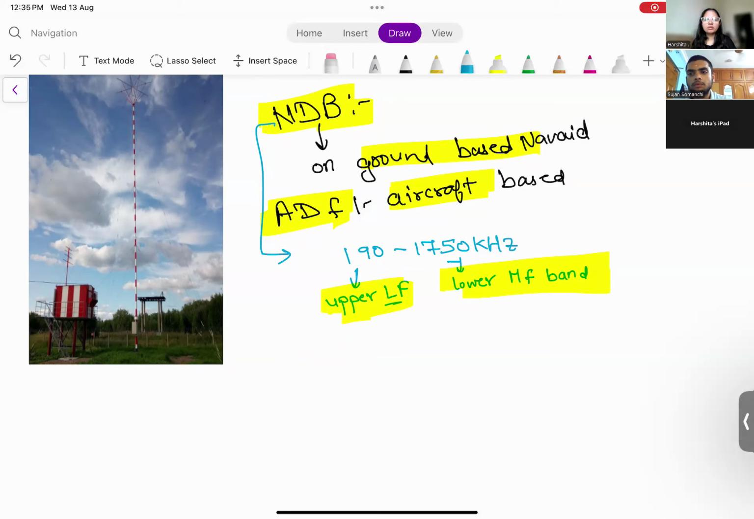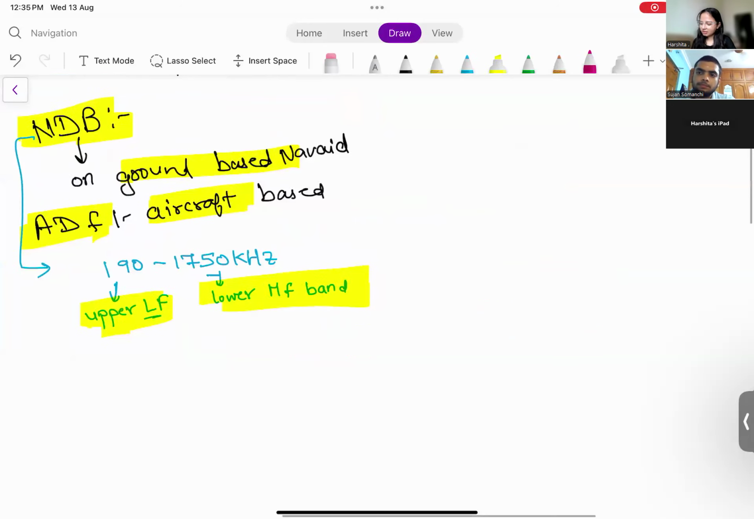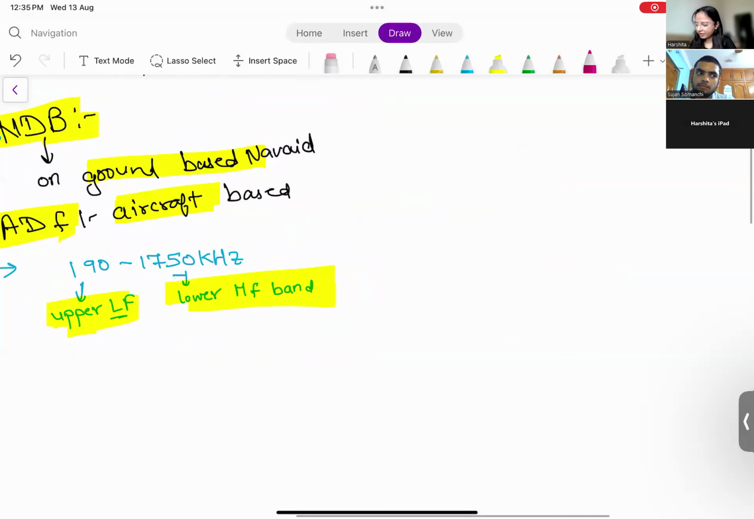Remember we had studied about the dipole antenna and the Marconi antenna. What was the difference between dipole and Marconi aerial? The length of the antenna. For dipole it was lambda by 2. For Marconi it was lambda by 4.